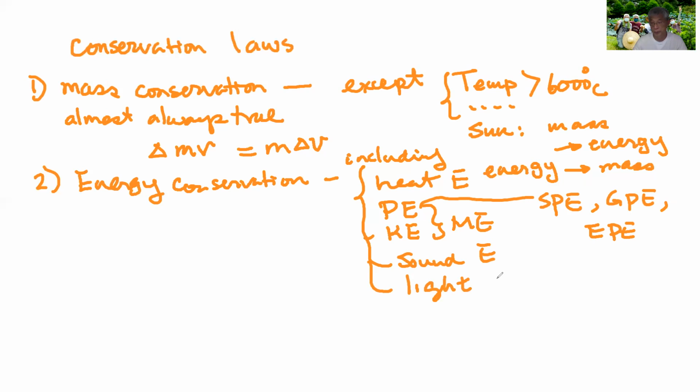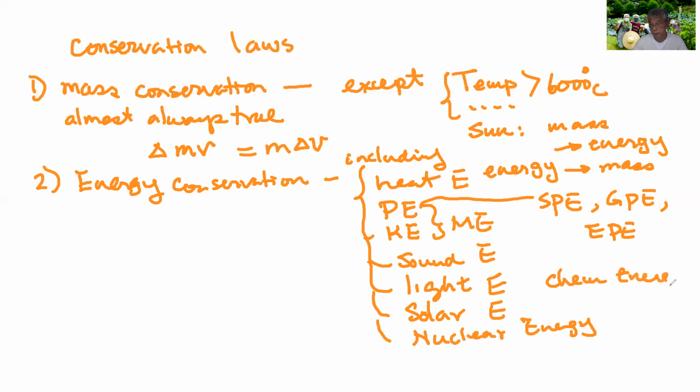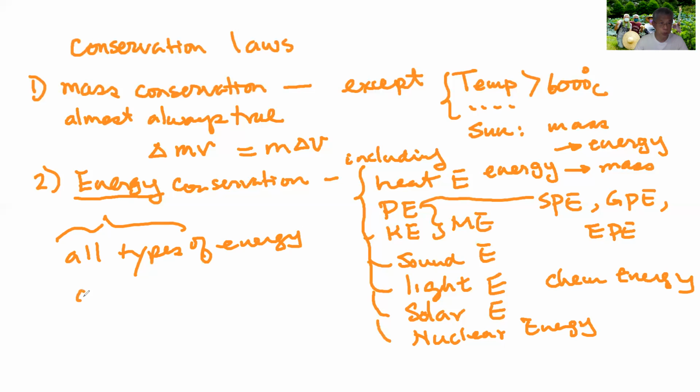The light itself can also have energy. And you have solar energy, which is one of the lights, and nuclear energy, chemical energy. So there are many, many different kinds of energy. The energy that we're referring to is all types of energy. So this is almost always true,